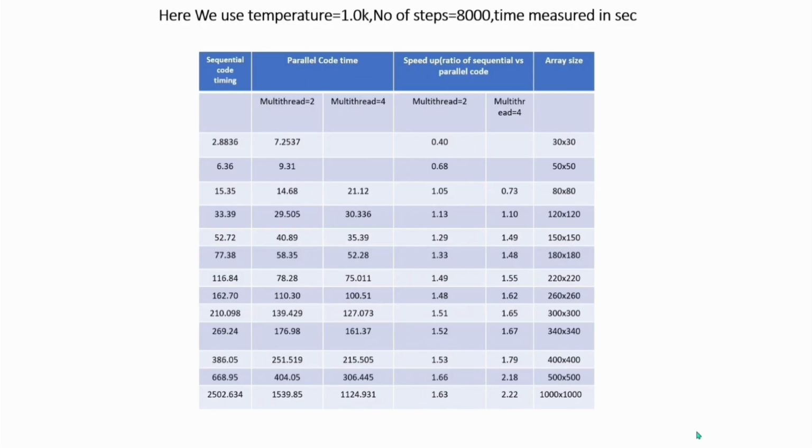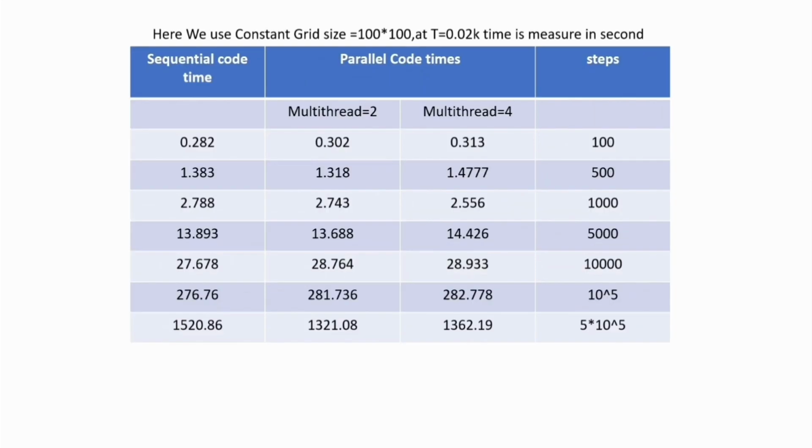In my first slide, I show the running time of the sequential code and its multi-threaded version for constant step size, but with different array sizes up to 1000 by 1000.